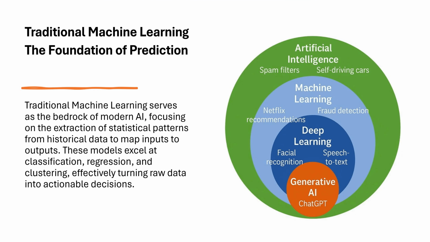Traditional machine learning basically extracts statistical patterns from historical data, taking inputs and outputs. The model is mastered for predictions, and we do classification models, spam detection, regression, and clustering. These models help us with self-driving cars, Netflix recommendations, and fraud detection. With deep learning, we go deeper into facial recognition and speech to text.